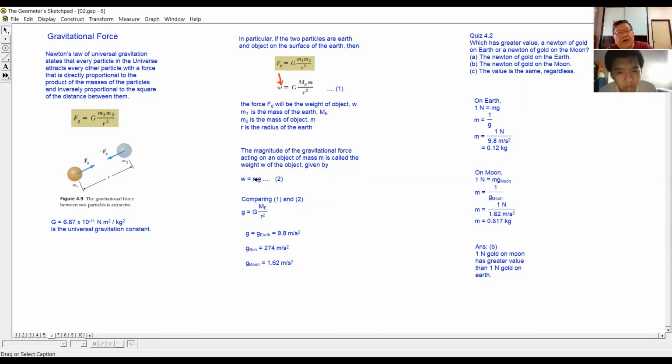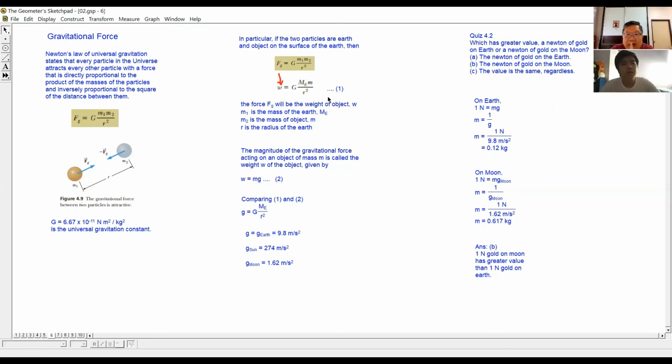This is from our usual mechanics that we have learned earlier on. Weight is actually the mass times g. W equals mg. So comparing this first equation and the second equation, this is W, this is also W. This is some formula here, and this is mg.